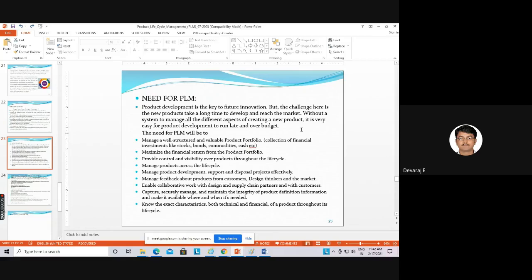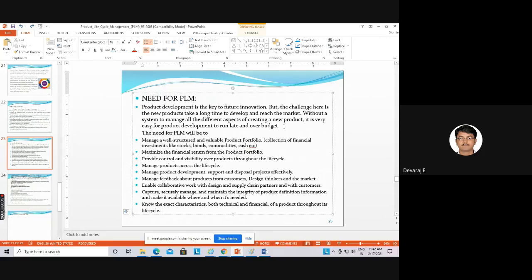Without a system to manage all the different aspects of creating a new product, it is very easy for product development to run late and over budget. See how much time it consumes. If you want to develop a product and it takes 3 or 4 years, the budget also will increase, right, students? Yes, sir, it will increase, sir. So if you deliver a new product within less time, the budget will be reduced. If you take the maximum time, like 5 or 6 years, your budget also will increase. So this is what you should understand, the needs of the customer, and you should give a new product.